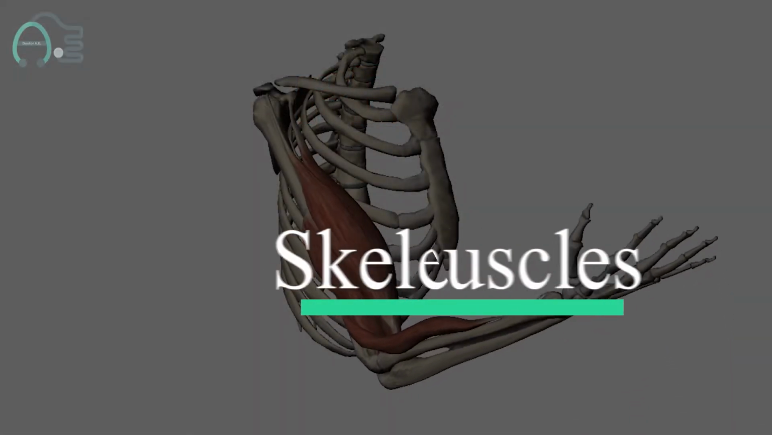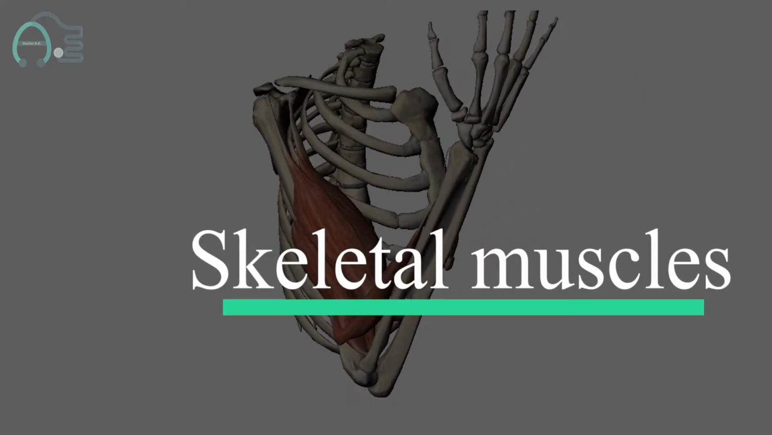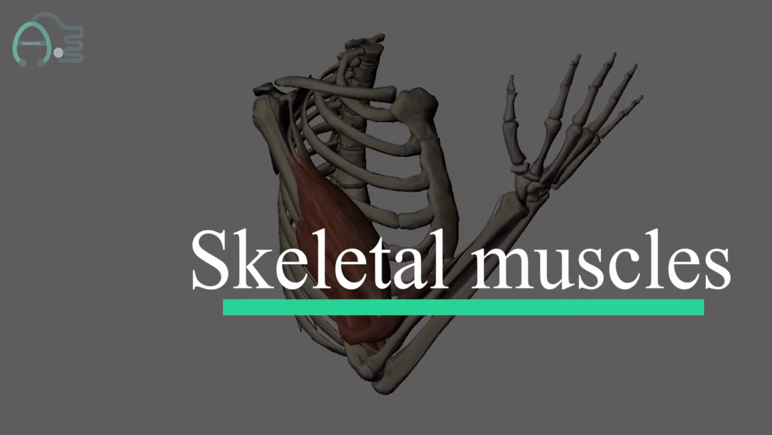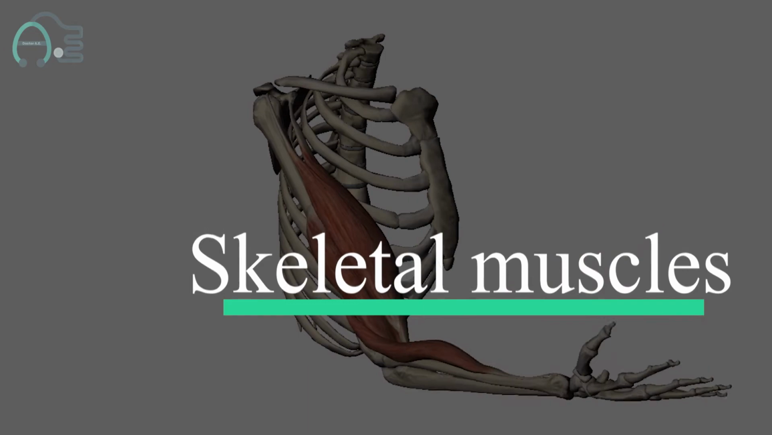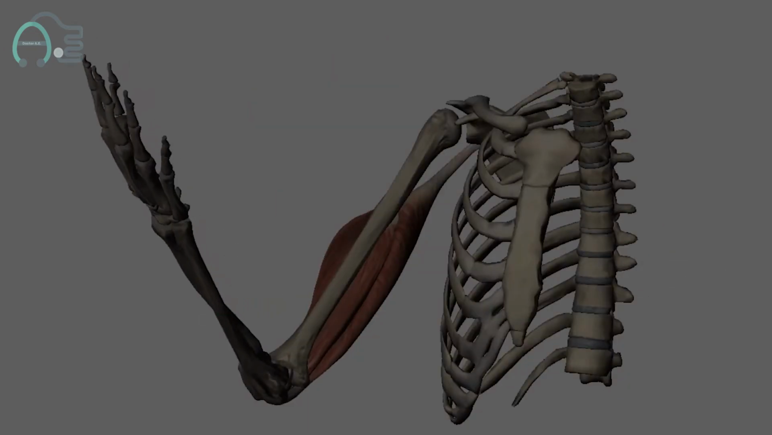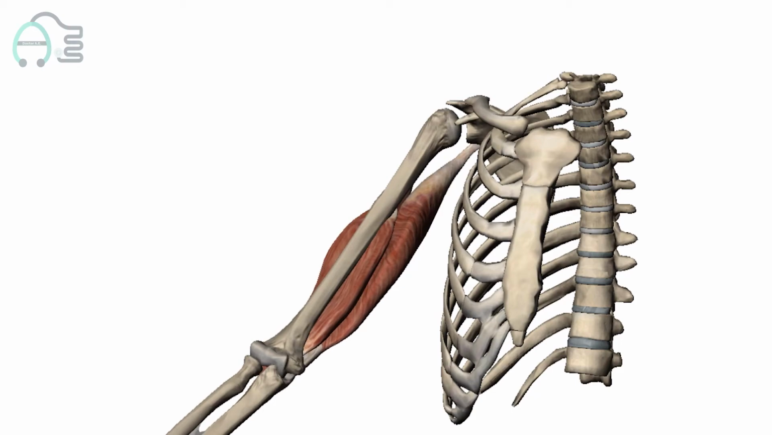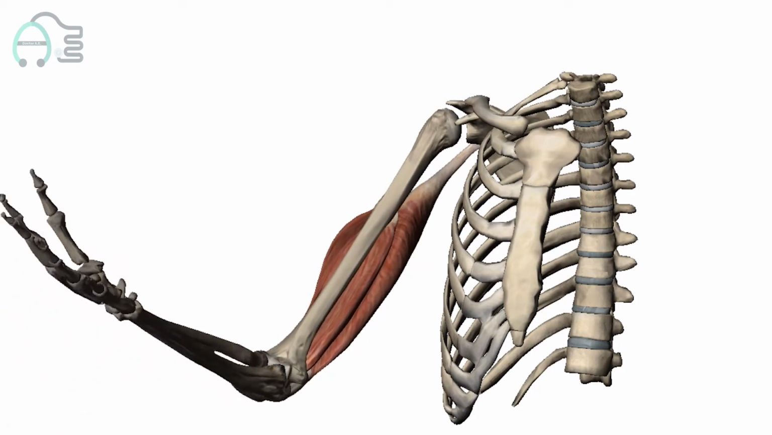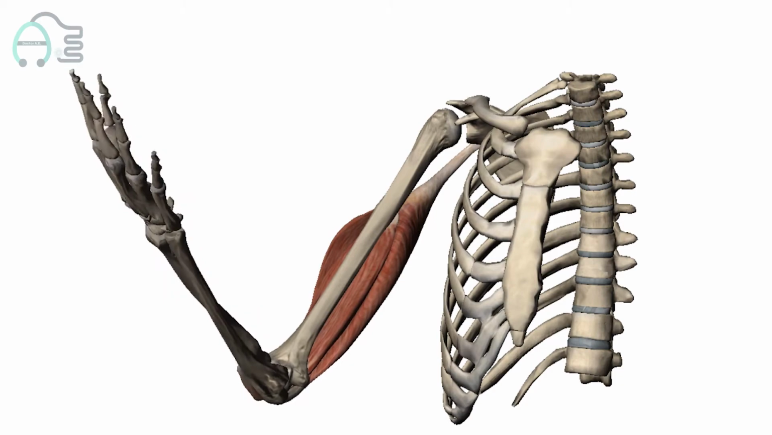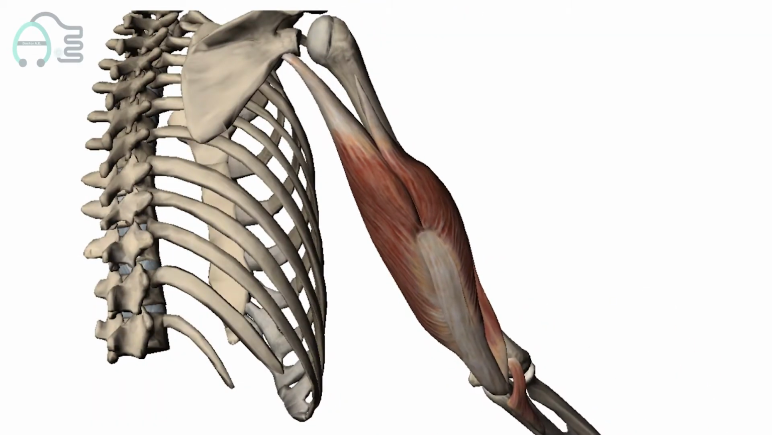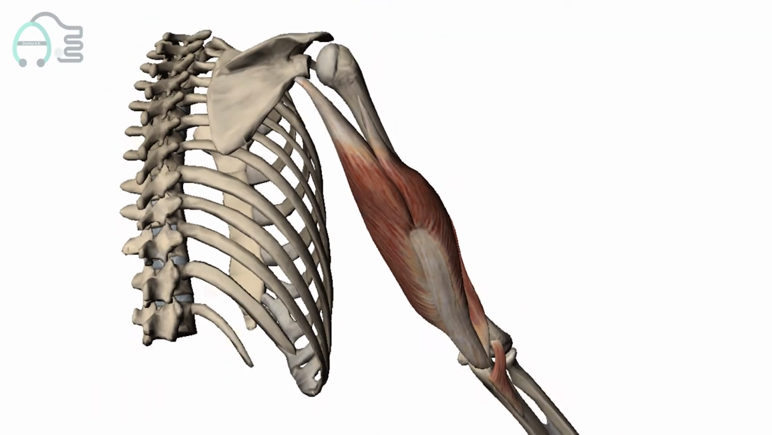Skeletal muscles. Attached to bones, and responsible for skeletal movements. They are under conscious or voluntary control and under control of somatic nervous system. Its basic unit is the muscle fiber with many nuclei. They are called striated muscles.